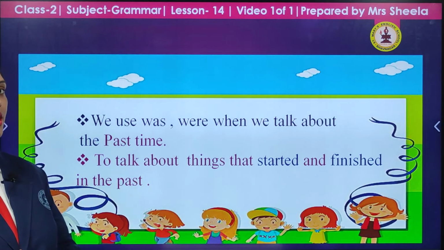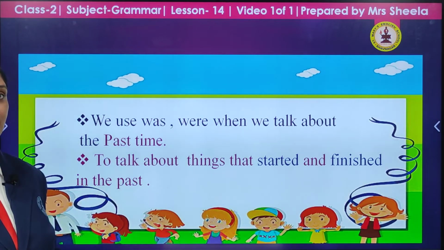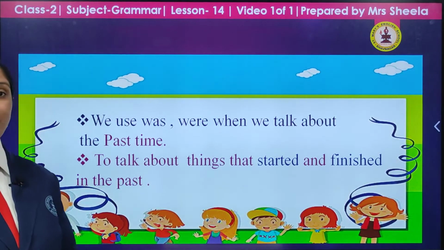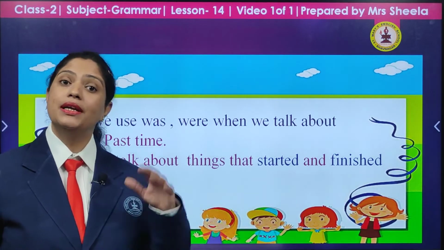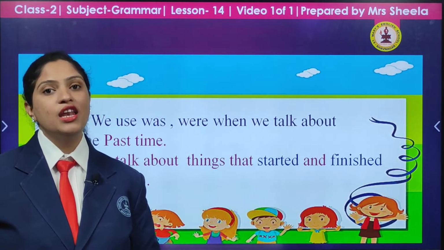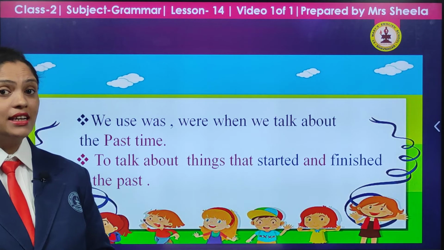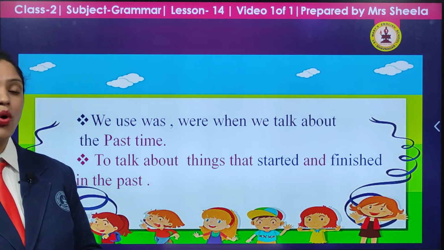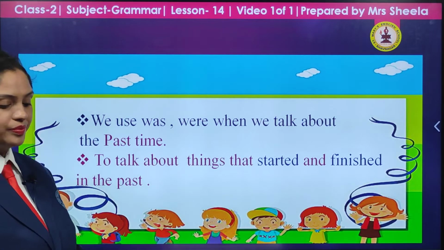They are used according to the past time, for things which have already happened in the past. They are the helping verbs which we use to frame our sentences when we are talking about something which has happened in past and already finished, got over in past. Yes, that is the time when we will use was and were.